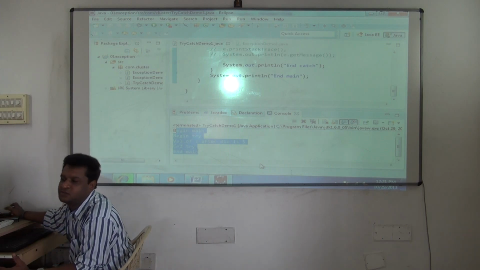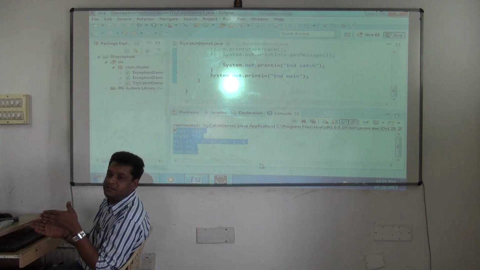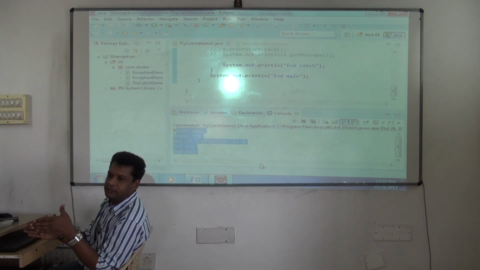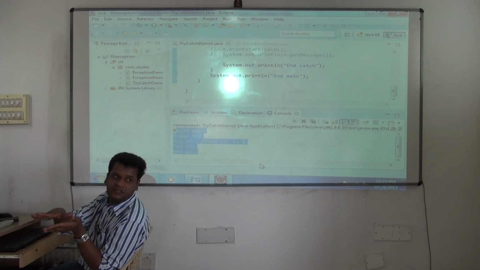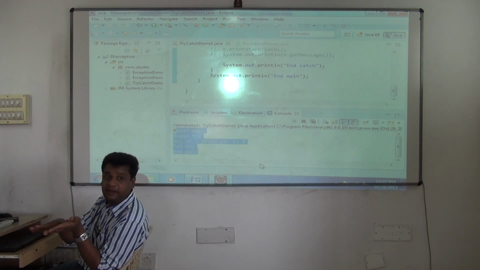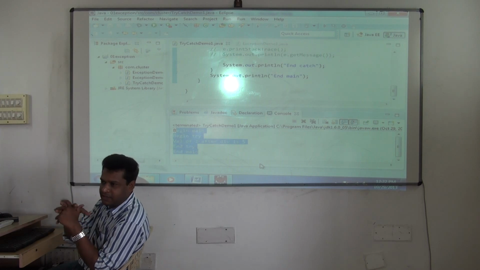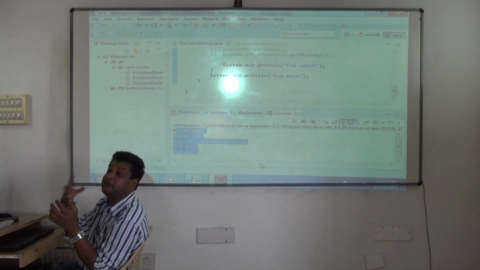So the try block is used for what now? Writing the code which is subject to create problems. The catch block is used for what? Catching the problem raised in the try block and fixing the error. Simple programs you are learning. Are you clear? So this is how you handle runtime errors.